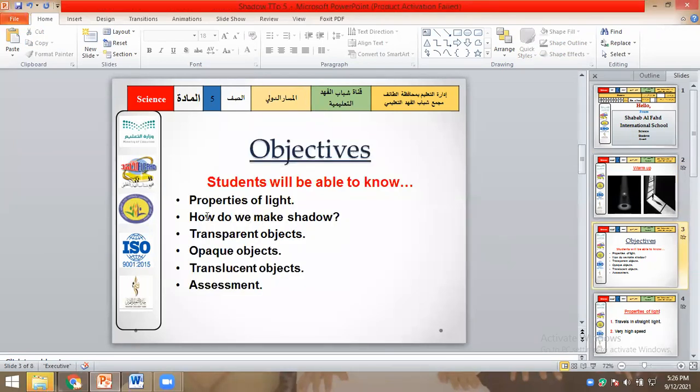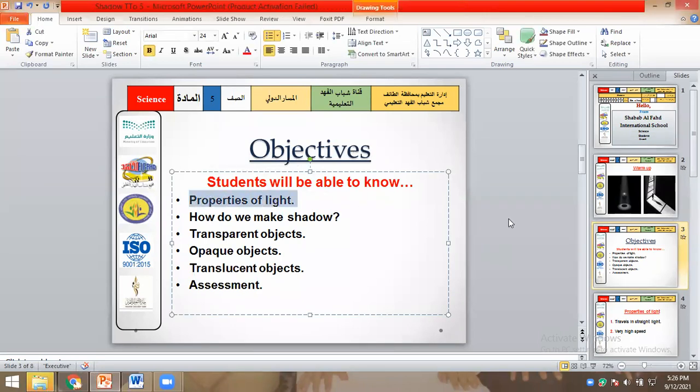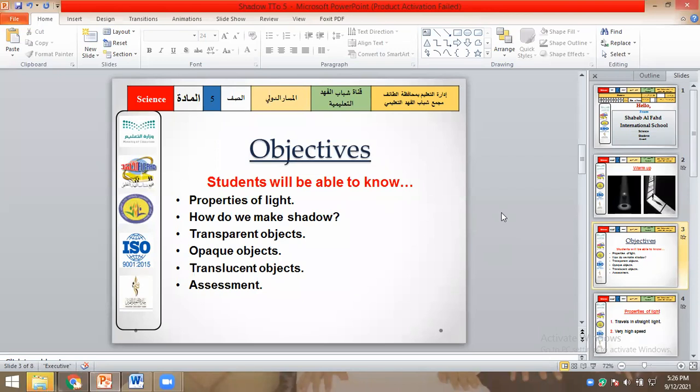So now objectives are properties of light. Anyone can tell me properties of light? Light source. Light travels in a straight line. How does light travel, slow or fast? Fast. Light is the fastest.